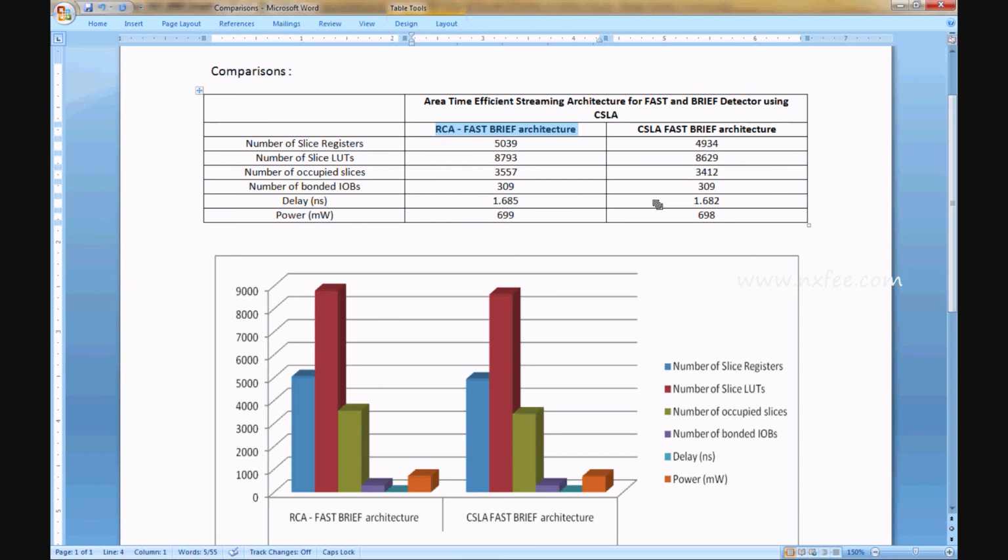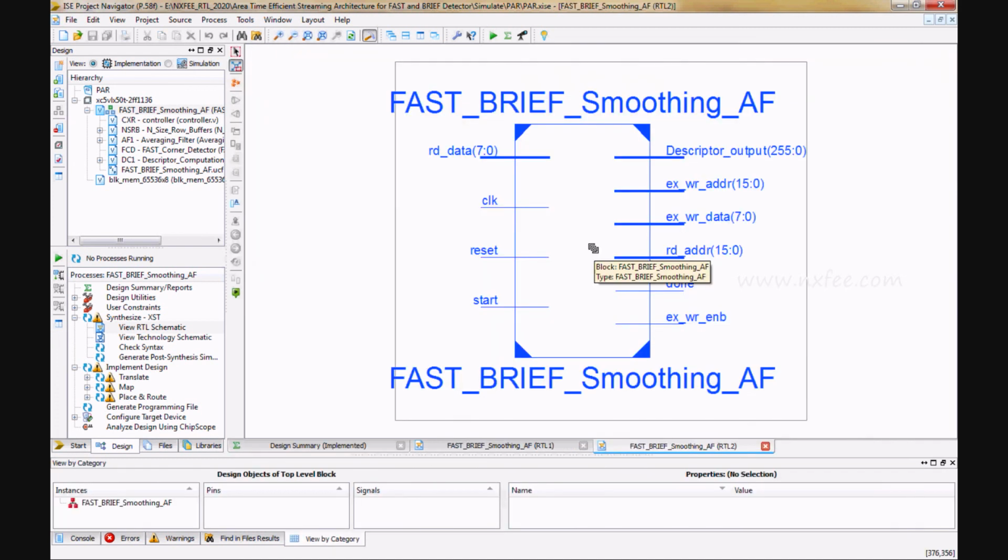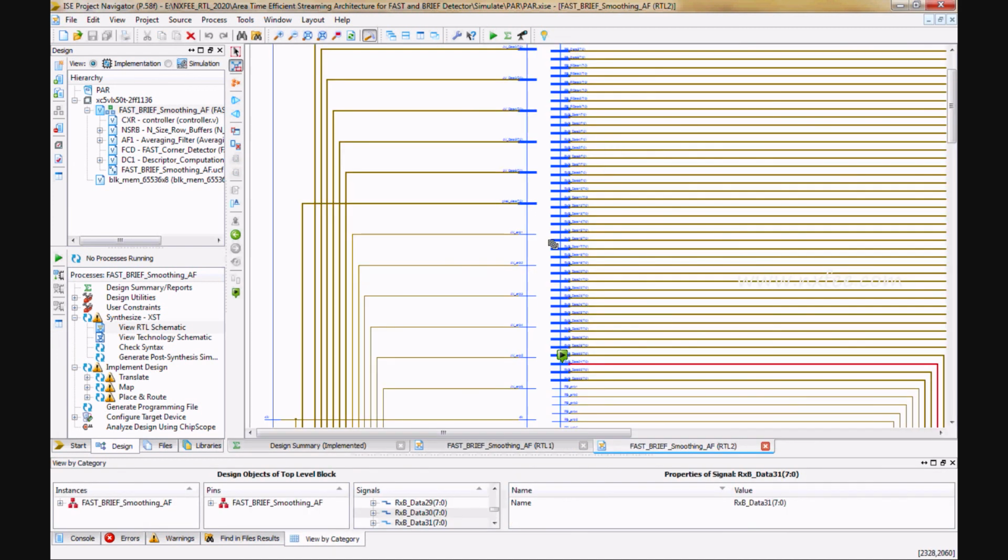So overall, with the CSLA concept, everything is reduced. The input IOB is not possible to change, so it maintains the same value; otherwise all the other things are reduced. And the RTL schematic we can verify in both the proposed and existing methods. This is the RTL schematic. So now we can verify it.